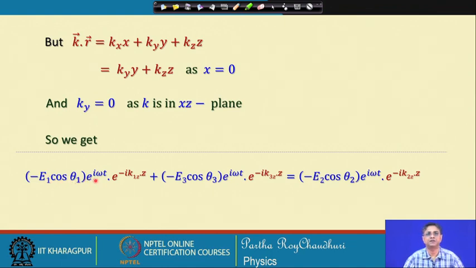So, we get this equation, that is, we connect all the three components through this equation, that is E 1 cosine theta 1 e to the power of i omega t e to the power of minus i k 1 z z plus a similar expression for the reflected wave with k 3 z z equal to this, the expression for the transmitted wave, e to the power of minus i k 2 z z.